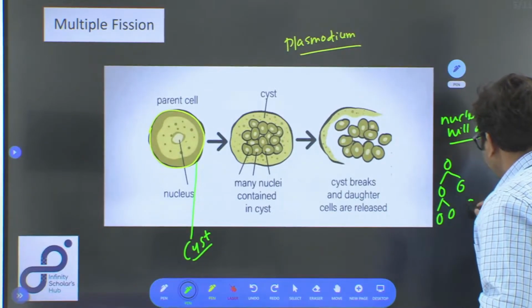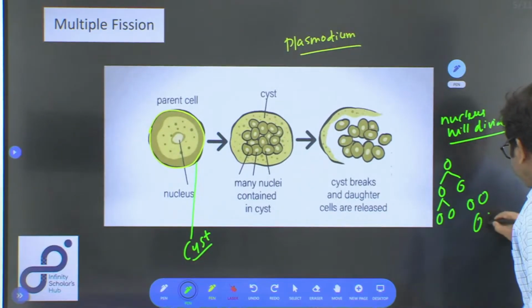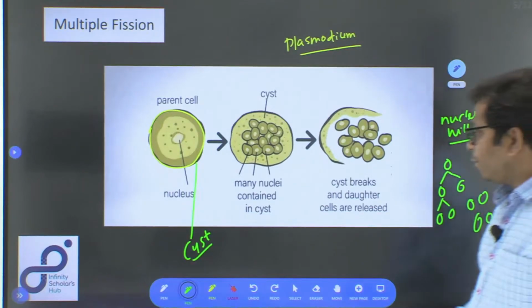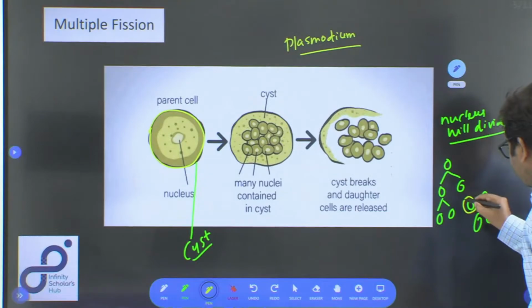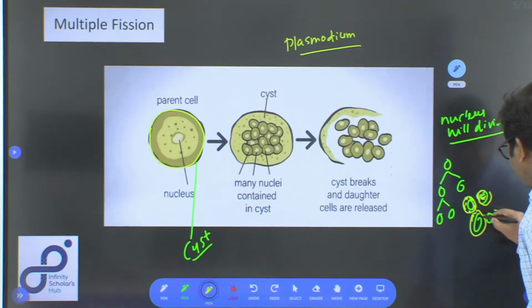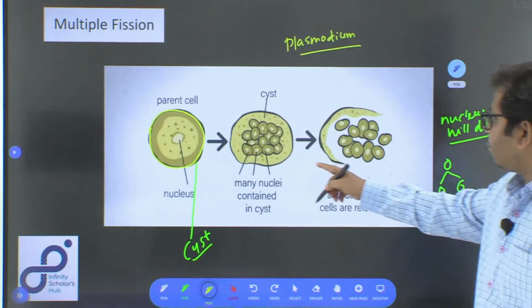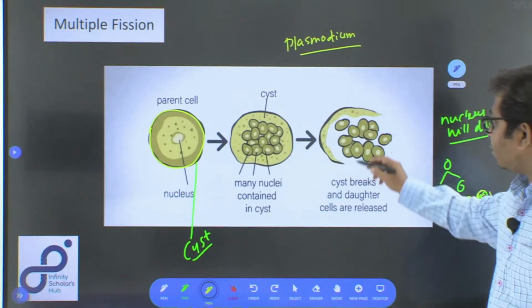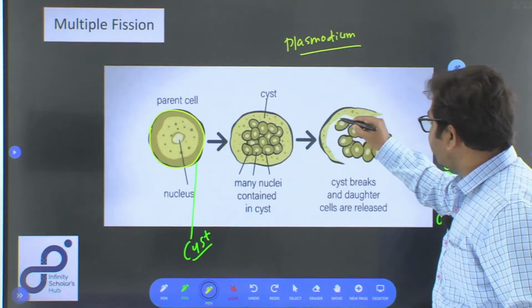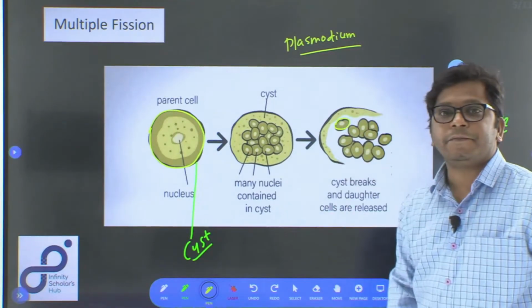So, multiple nuclei will be formed, and each nucleus will be surrounded by cytoplasm and the plasma membrane. So there are many nuclei which got formed, and the nuclei will be surrounded by cytoplasm and plasma membrane.